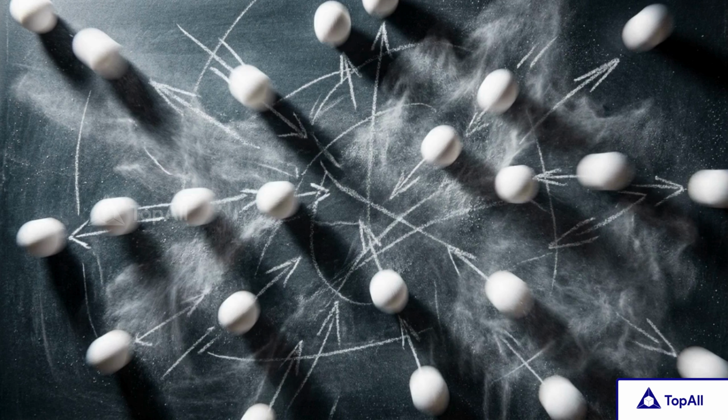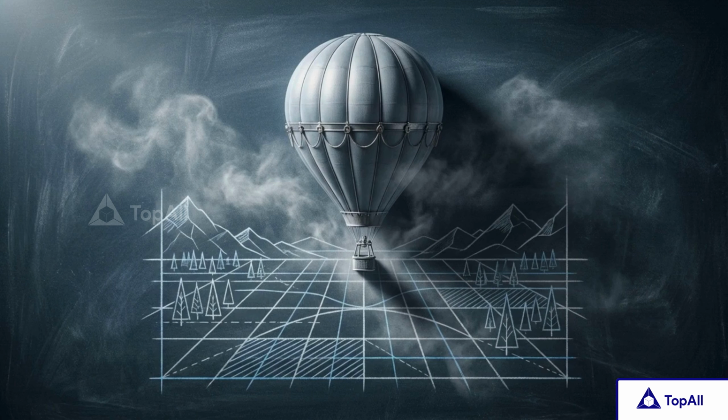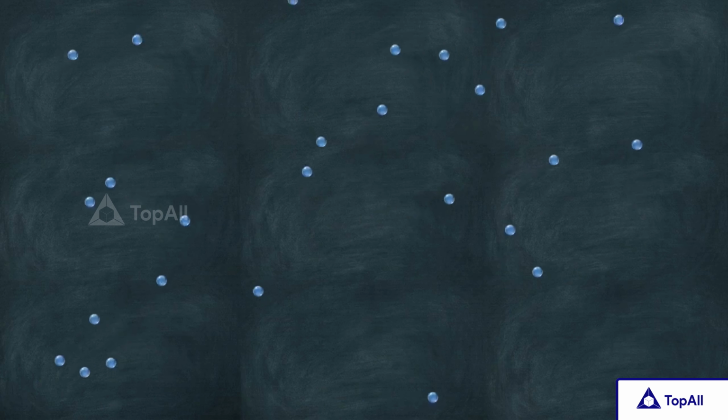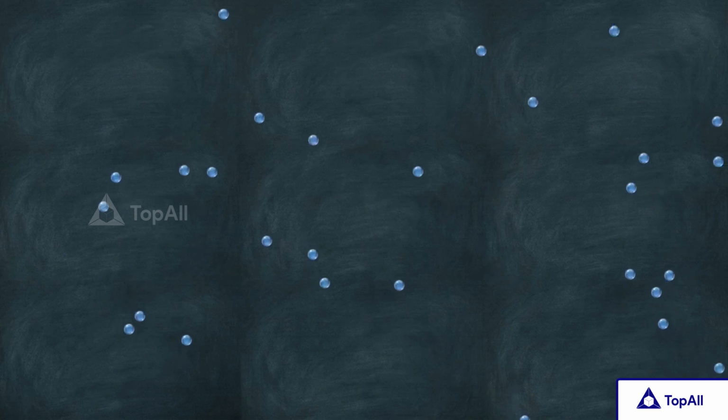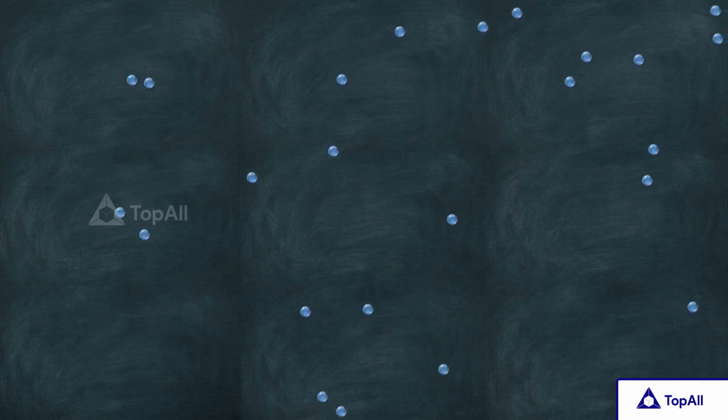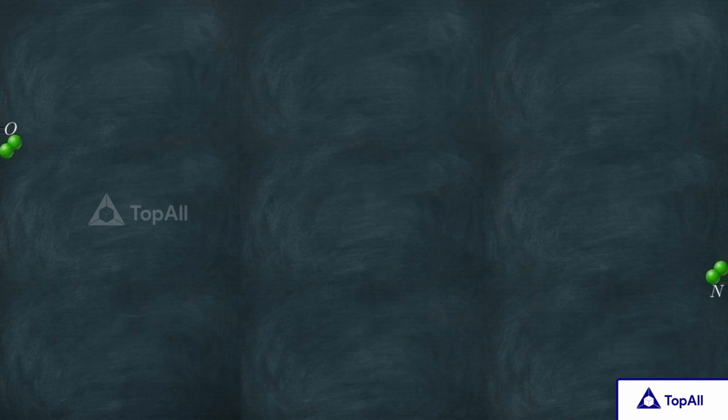A gas appears chaotic only if you zoom in too far. On a human scale, billions of random collisions average out into a highly predictable mathematical dance. To make sense of this math, physicists rely on a theoretical model known as an ideal gas. In this framework, we treat the molecules as tiny particles, moving in straight lines, exerting absolutely no pulling or pushing forces on one another when they pass.